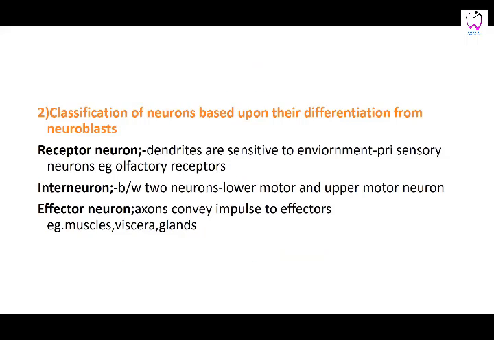Then you can classify the nervous tissue according to the differentiation from the neuroblast. They can be receptor ones, that is sensitive to the environment. They can be interneurons, that is communicating between the two neurons, the upper and the lower, and the effector neurons, those would be the motor ones which come from the center. They go to the periphery and make the action. So according to their differentiation: receptor, sensory; interneuron, communicating between the upper and the lower; and the effector, which is the motor portion.